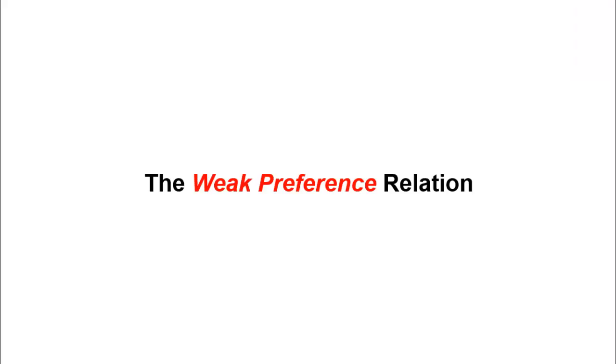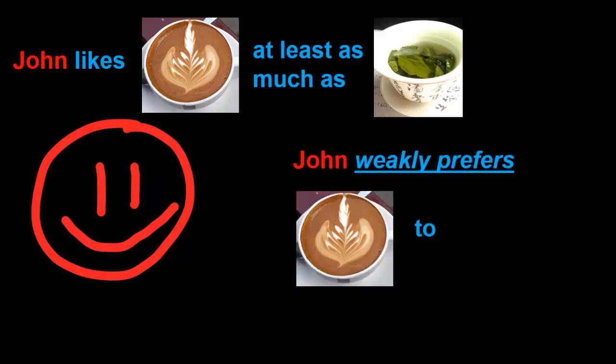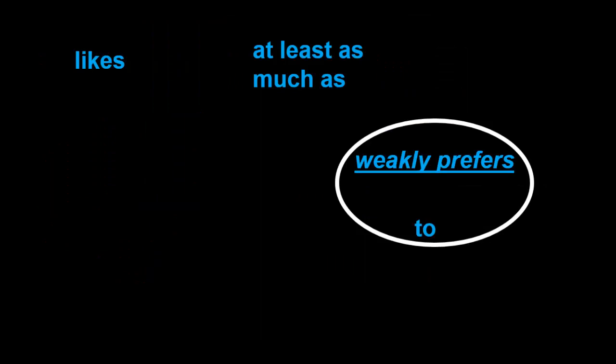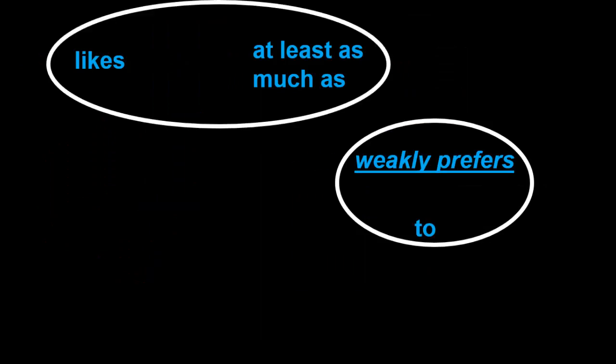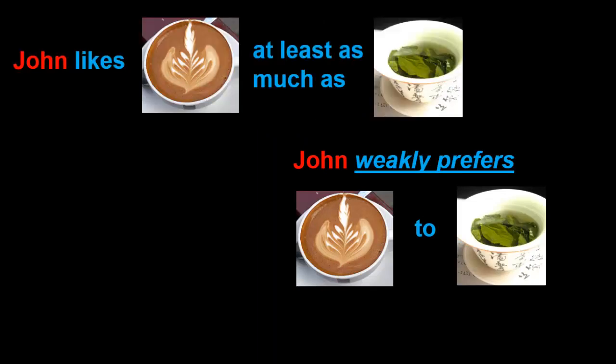We'll look first at the weak preference relation. Say we have a consumer named John, and he likes coffee at least as much as he likes tea. What we're going to say instead is that John weakly prefers coffee to tea. So weakly prefers to here is just going to be our fancy synonym for likes at least as much. So when we say that John weakly prefers coffee to tea, all we mean is that John likes coffee at least as much as tea.